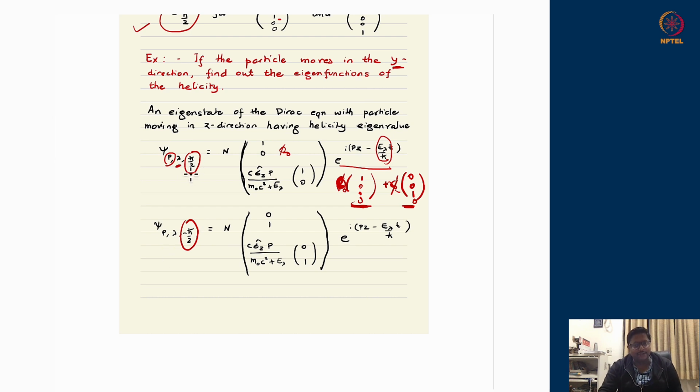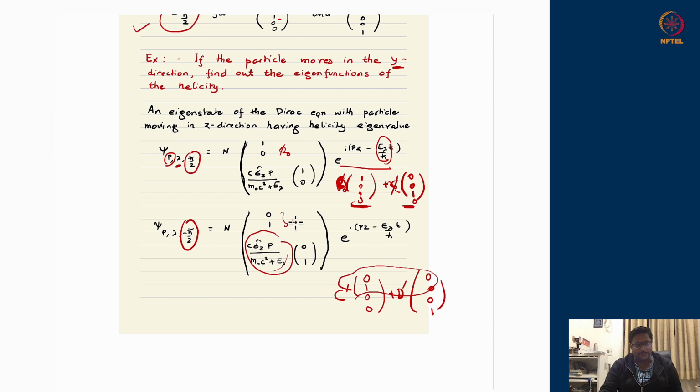Similarly, for the negative energy eigenstate, I can either have 0, 1, 0, 0 or 0, 0, 0, 1, or a superposition C primed plus D primed. Again, when I combine these two, the upper block will become something, phi naught, and the lower block will become something else, chi naught, and they should be related like that.